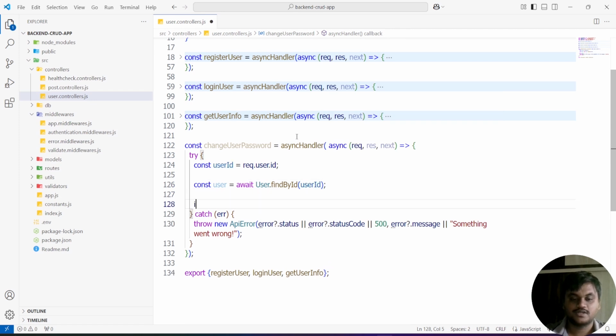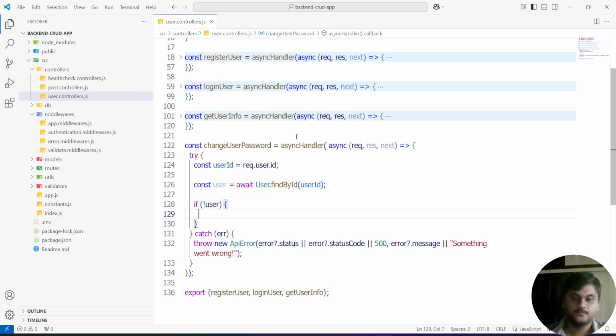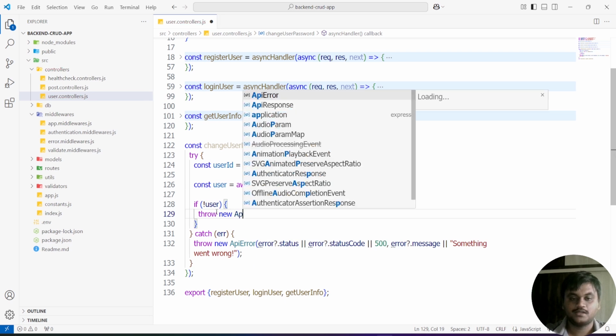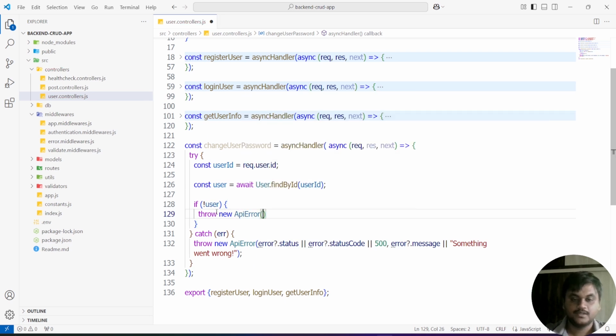Then I'm going to check the condition: if not user, throw new ApiError, 404, user does not exist.